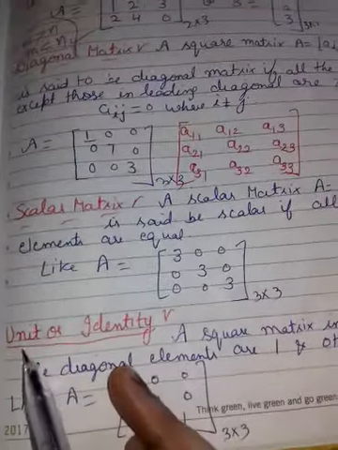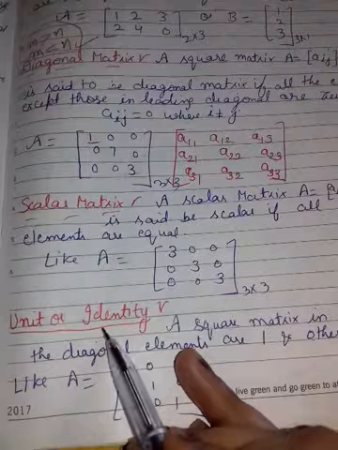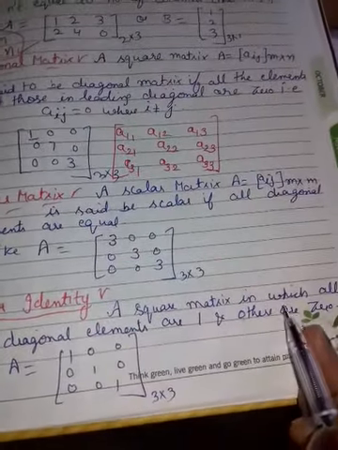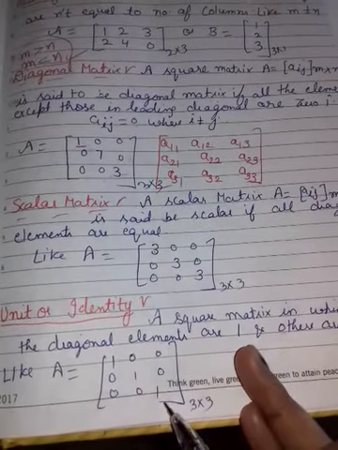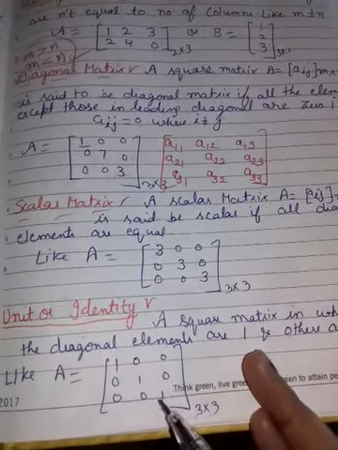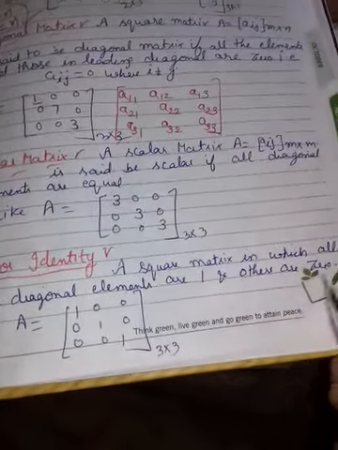Now next is unit or identity. It is clear from the name, unit means 1. So in place of this, what will be there? Unit या 1. So remember it, a square matrix in which all the diagonal elements are 1, others are 0.